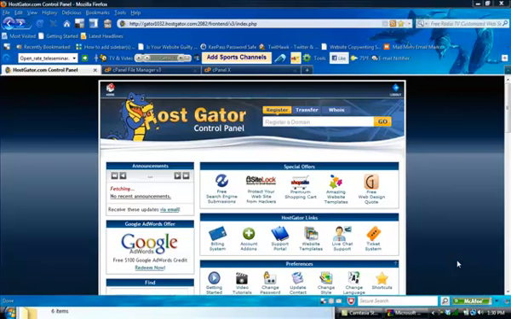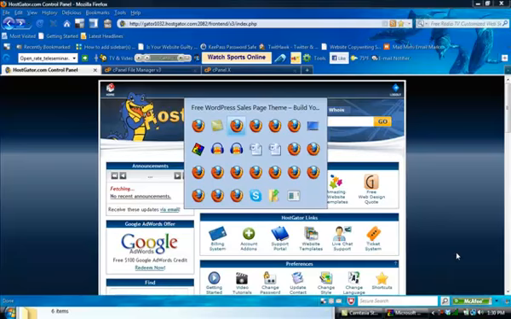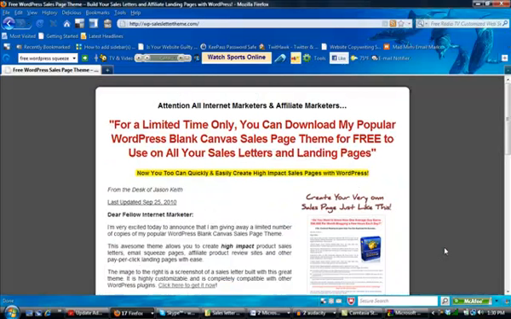Today we're going to be talking about how to set up a simple WordPress squeeze page to help bring new subscribers to your newsletter list. So we're going to start off by downloading a squeeze page template. Now here's one that you can use if you prefer. This is one that I have used, and it's very simple to work with.